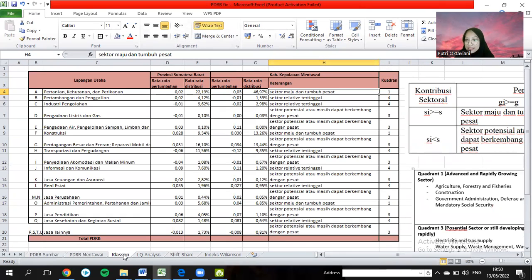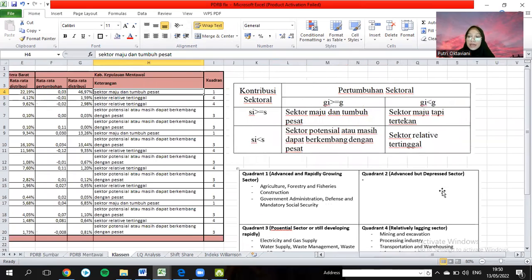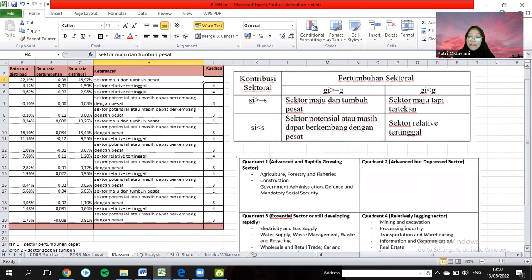How to do Klassen? In Klassen, we play with quadrants. You know quadrant? In Klassen we have four quadrants: quadrant 1, quadrant 2, quadrant 3, and quadrant 4.